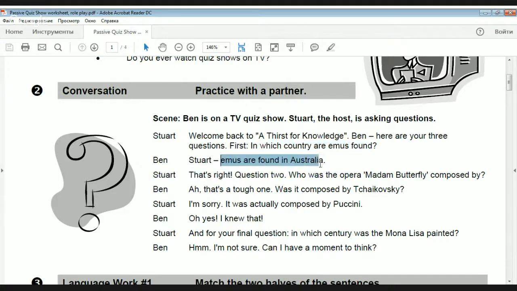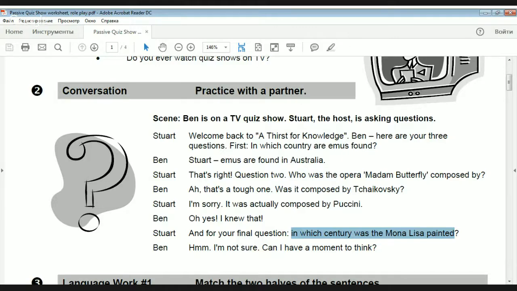The next one, who was the opera Madame Butterfly composed by? This is the second example of passive. Also a question. And the next phrase, was it composed by Tchaikovsky? Again, passive. It was actually composed by Puccini. We have here the answer, also in passive voice. And the last one is, in which century was Mona Lisa painted? This is also passive voice, past simple form.